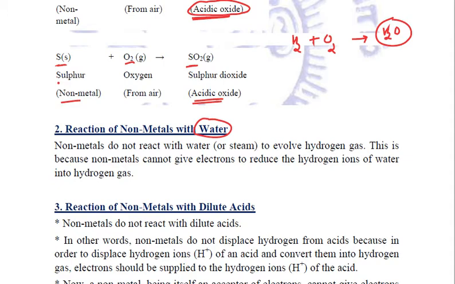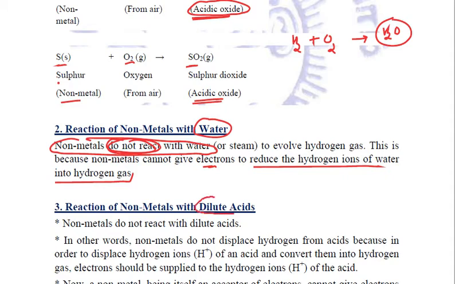Now, metals reacted with water, they displaced hydrogen because they can provide the electrons to the hydrogen in order to displace it. But non-metals actually cannot give electrons to reduce the hydrogen ions of water into hydrogen gas. Therefore, non-metals do not react with water in any form. They do not evolve hydrogen gas like metals. Clear? The next chemical property is reaction of non-metals with dilute acids.